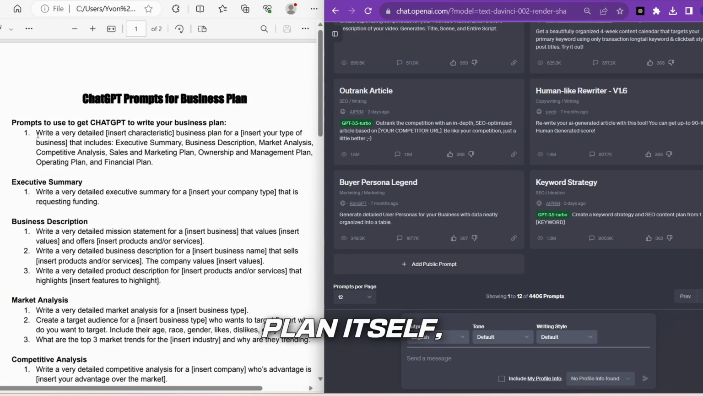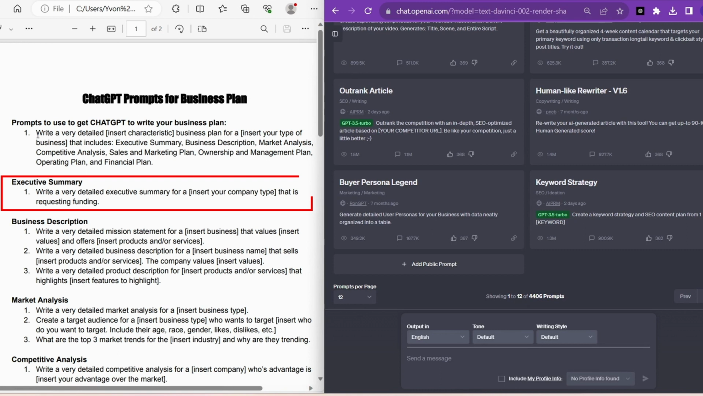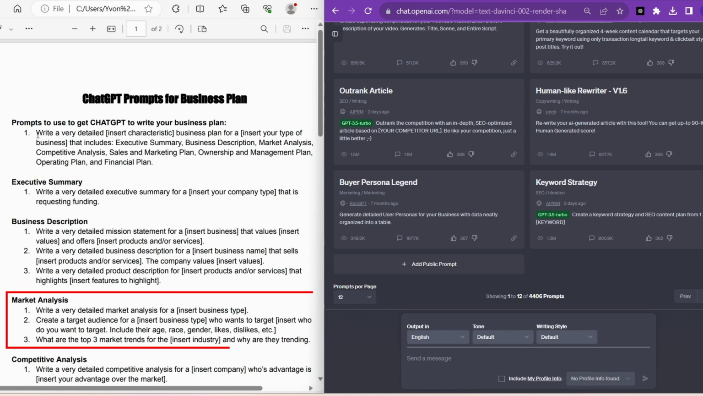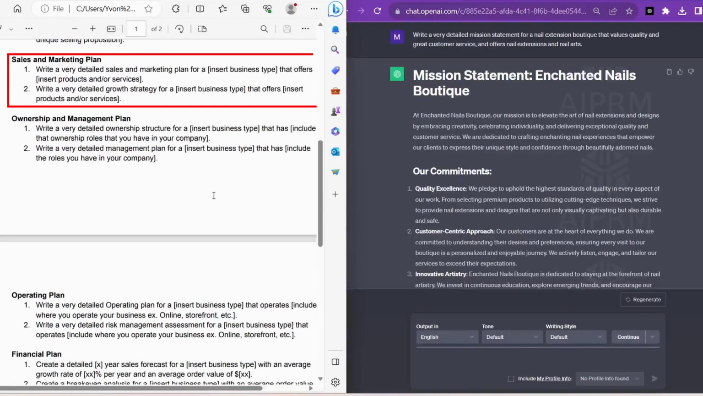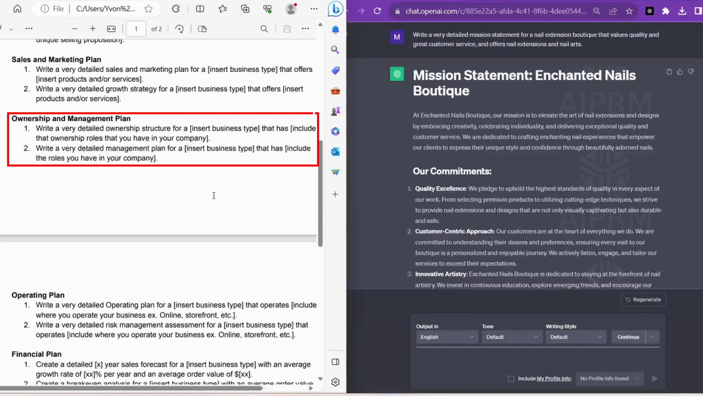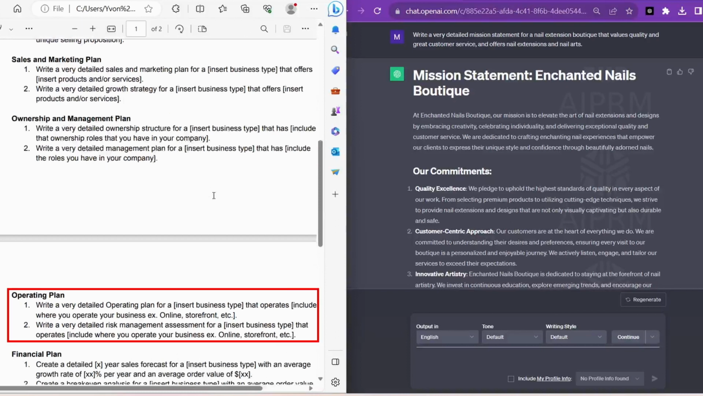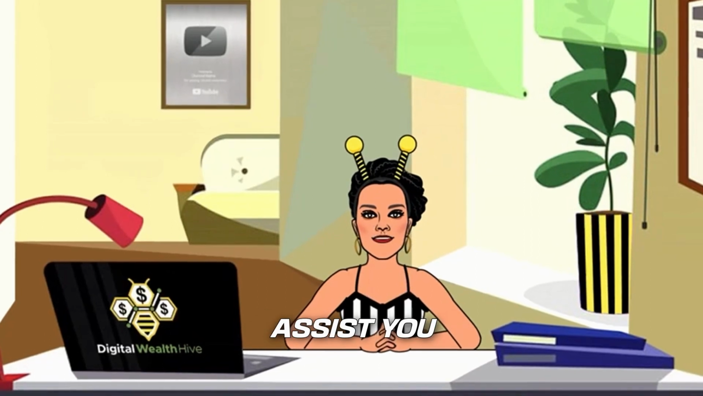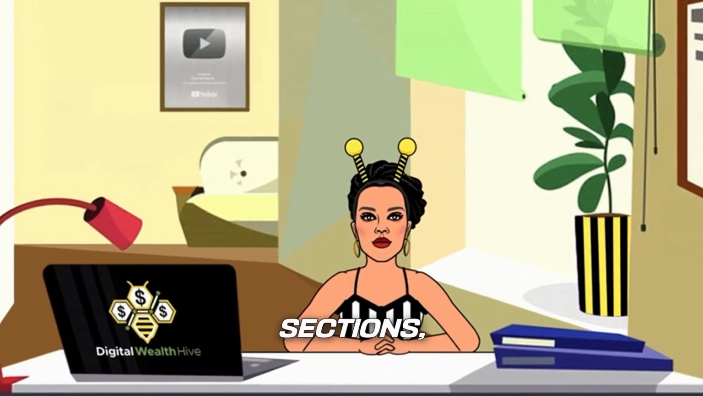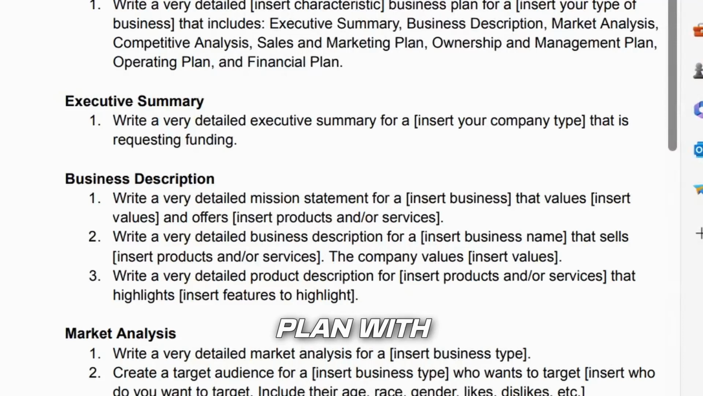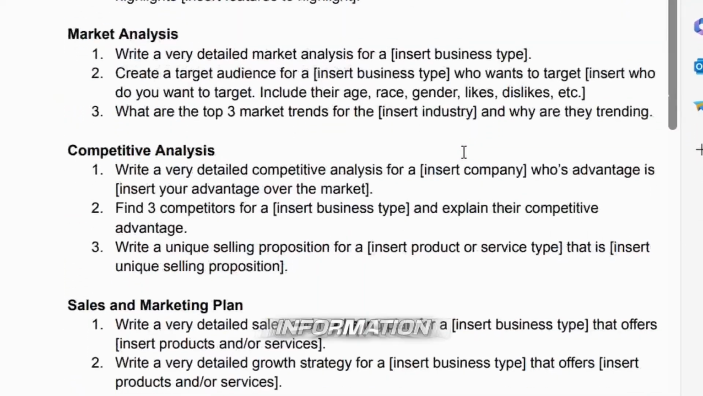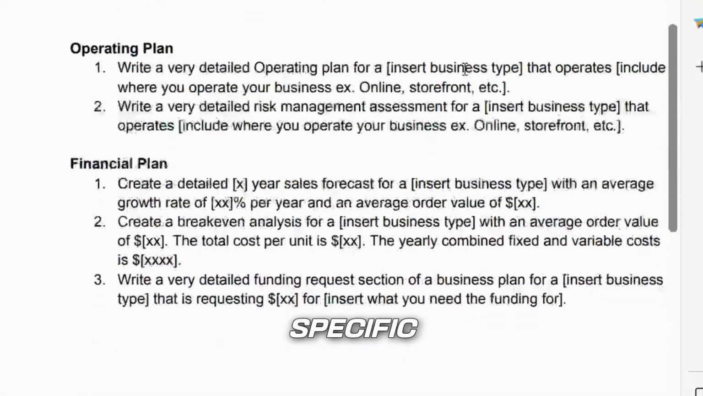Now, in the plan itself, you'll find an executive summary, a description of your business, an analysis of the market you're entering, a look at your competition, your sales and marketing strategy, information about who owns and manages the business, details on how it operates, and the financial aspects. ChatGPT can assist you in crafting all of these sections, but the key to a successful business plan with ChatGPT is providing as much information as possible about your specific business.